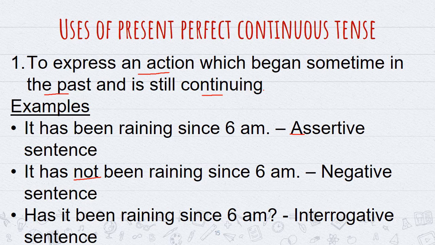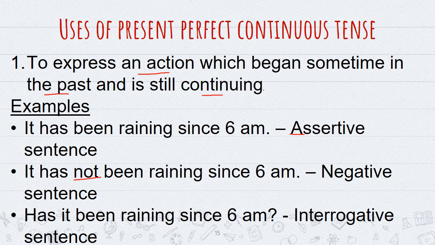Students, now I shall explain to you the uses of present perfect continuous tense. To express an action which began sometime in the past and is still continuing. The same I told you earlier, that present perfect continuous tense is used for the actions which begin in the past, but those actions are still continuing in the present time.